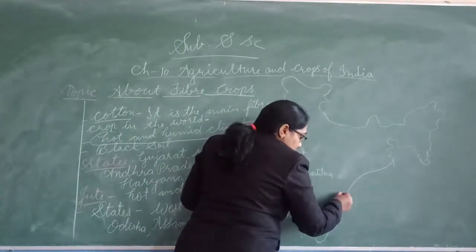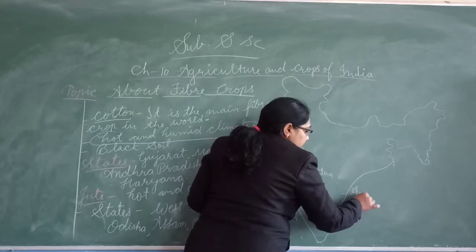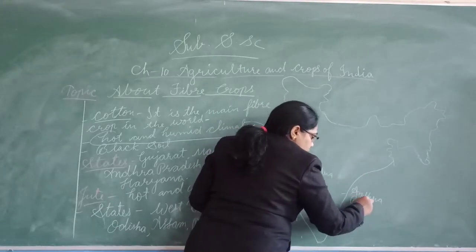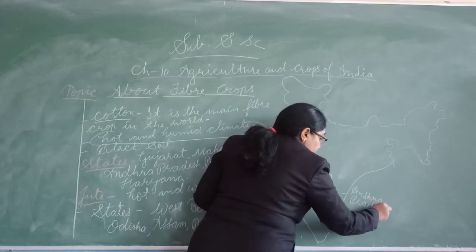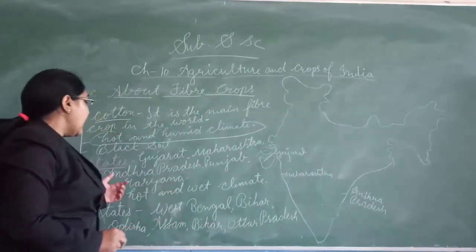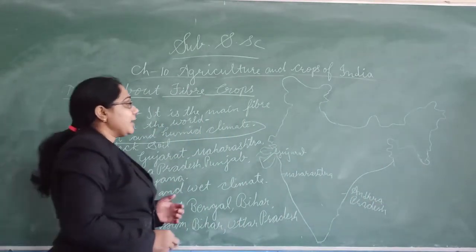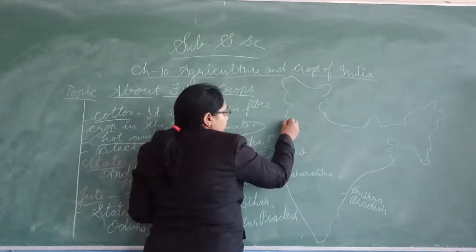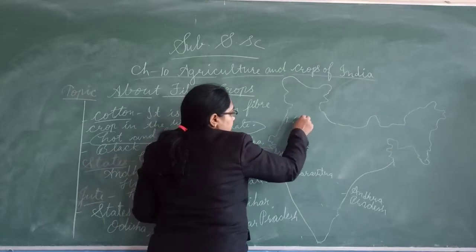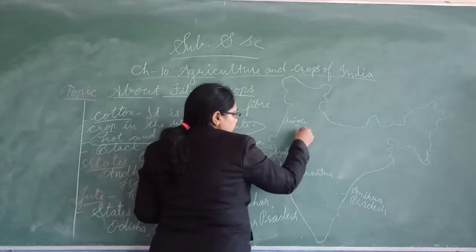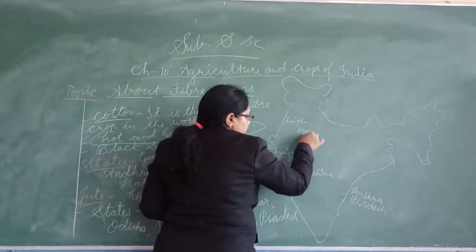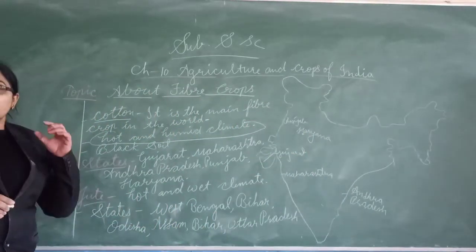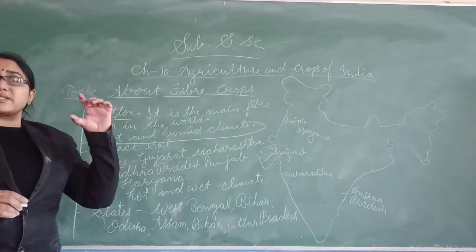Here is Andhra Pradesh, so cotton is grown in Andhra Pradesh also. Gujarat, Maharashtra, Andhra Pradesh, Punjab and Haryana also. So here is Punjab, and here is Haryana.